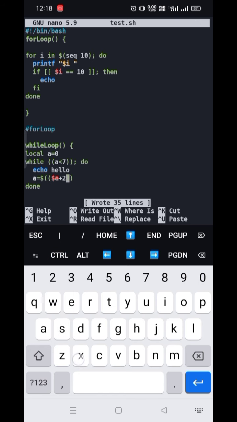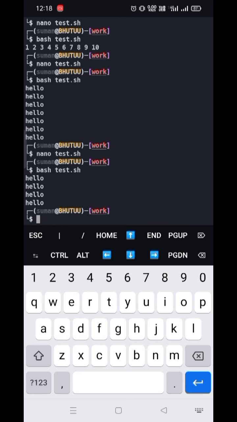So let's check how many times it prints. You can see it's printing 4 times: first for a is equal to 0, then a is equal to 2, a is equal to 4, and a is equal to 6. When the value of a becomes 8, it stopped, since it's false for the statement that we have given for the while loop. Okay,